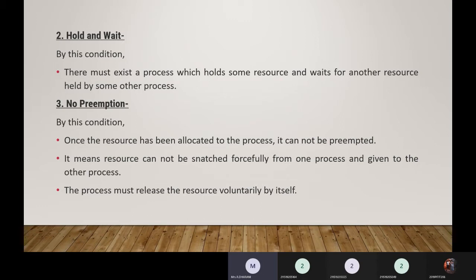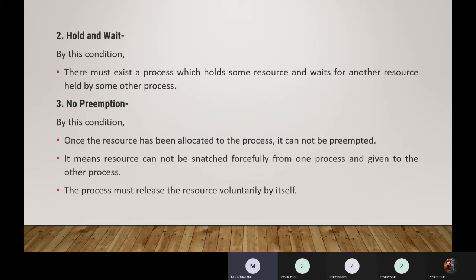No preemption. By this condition, once a resource has been allocated to a process, it cannot be preempted. For example, there is a process P1 using one resource, and a second process wants that resource from P1. In the middle of the usage, you cannot force process P1 to release the resource.